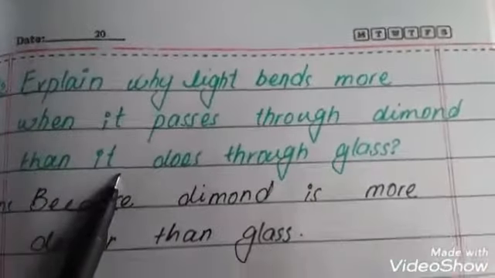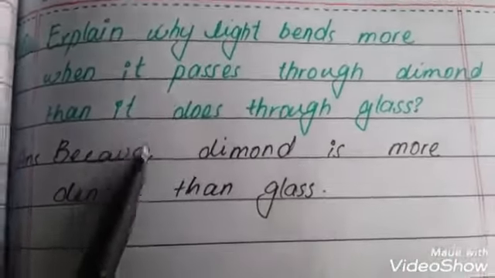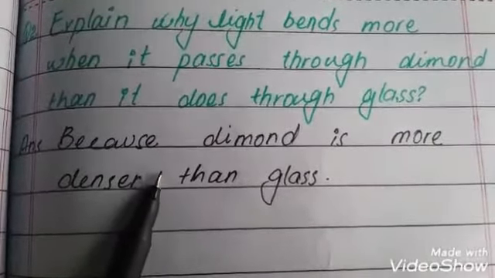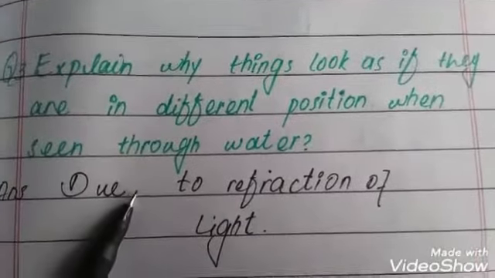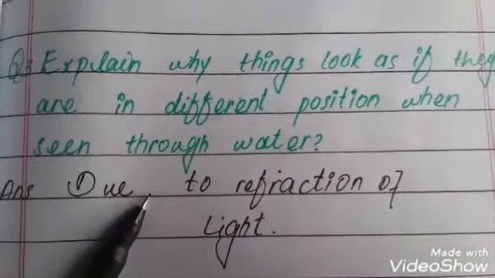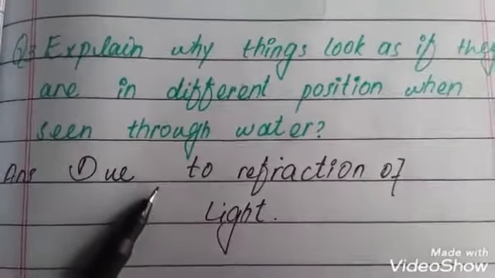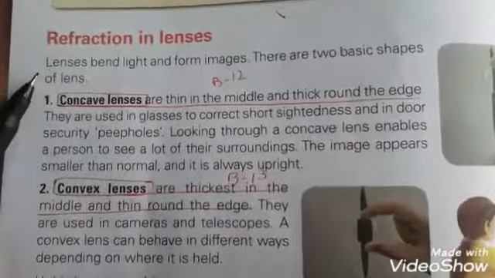Second question, explain why light bends more when it passes through diamond than it does through glass. Because diamond is denser than the glass. Question number 3, explain why things look as if they are in different positions when seen through water. Due to refraction of light. Next topic, refraction in lenses.